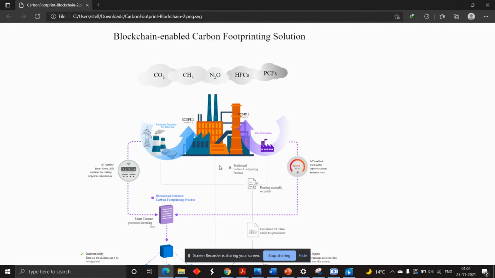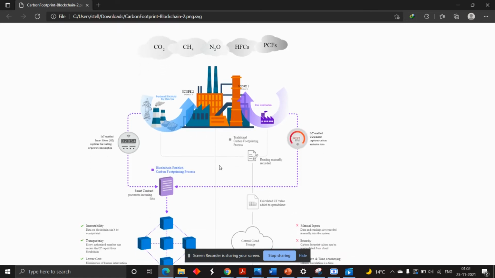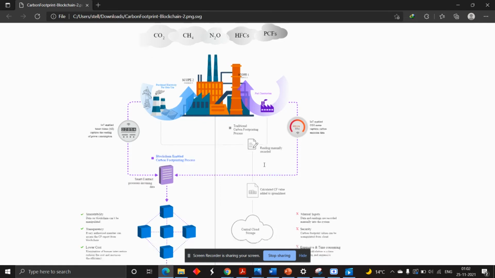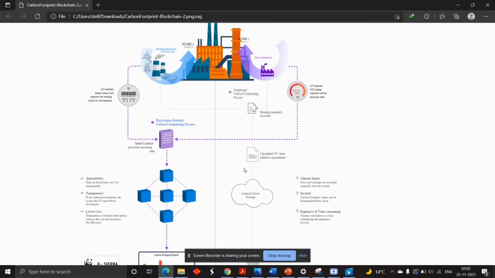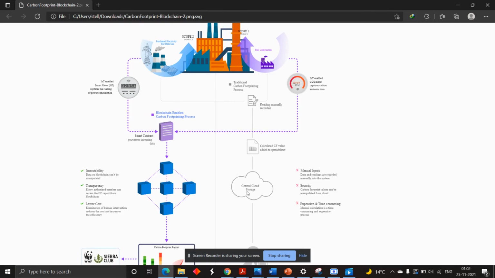Let's first go with the problems with the traditional approach. People go to these places and take manual recordings, then it goes into Excel sheets or reports, and from those reports into central cloud storage. As you can see, there are manual inputs, and security issues and expense are drawbacks, so this should not be there.